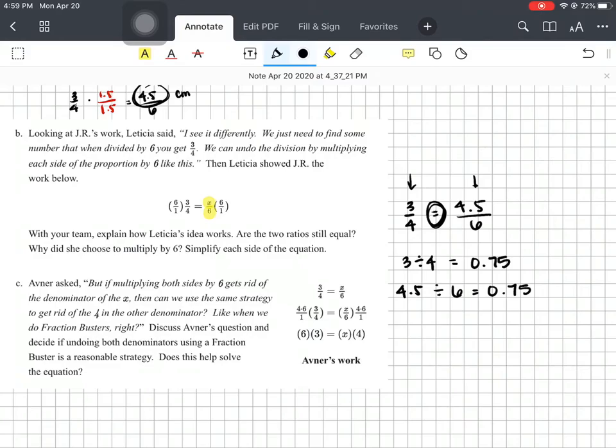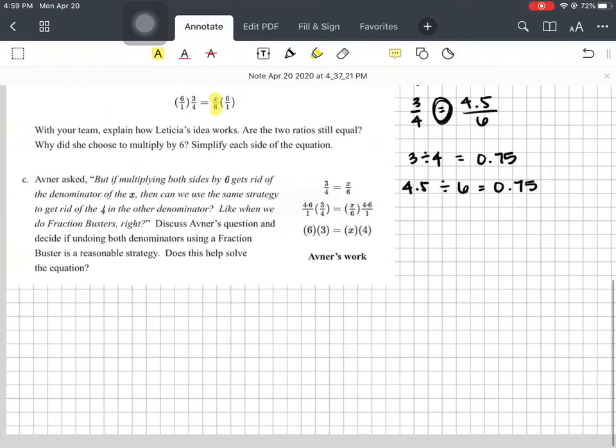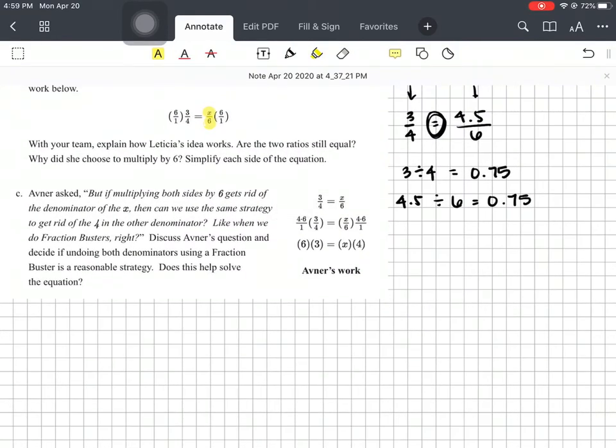Okay, why did she choose to multiply by 6? That is because this is the denominator of the equation, right? We're trying to clear out our denominators to solve for x. Part C, Avner asks, if multiplying both sides by 6 gets rid of the denominator of x, then can we use the same strategy to get rid of the 4 in the other denominator? So we multiply both sides by 6. He's asking, can I multiply both sides by 4? Right? Like when we did for fraction busters. Can you do that? Yes, absolutely.